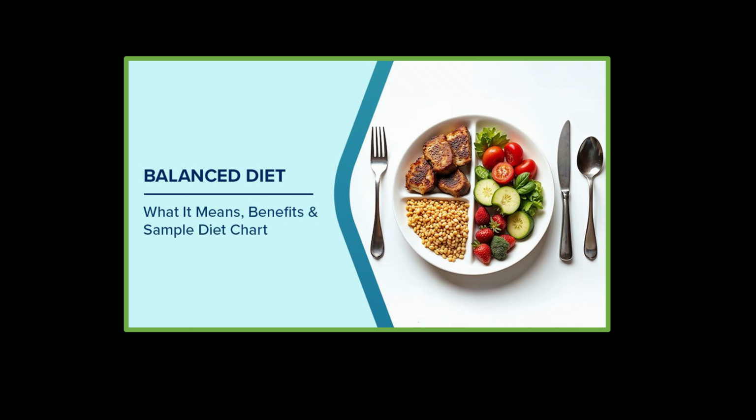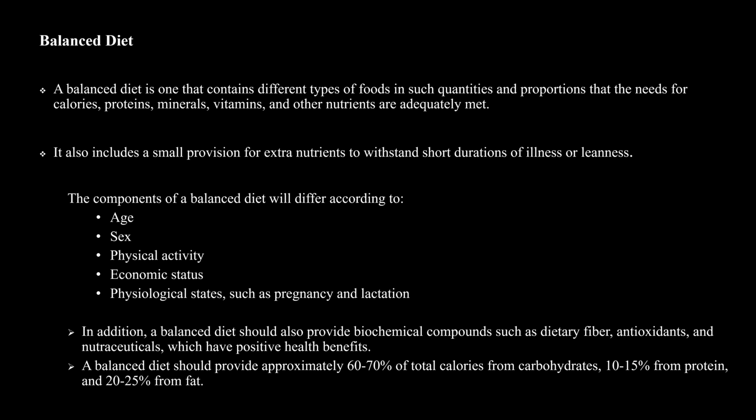Balanced diet. A balanced diet is one that contains different minerals, proteins, calories, and other nutrients to meet the body's needs. The requirement differs according to age, sex, physical activity, economic status, and physiological status such as pregnancy and lactation.